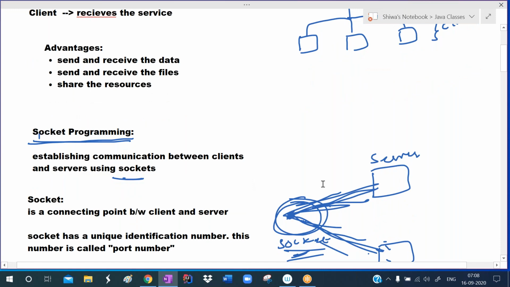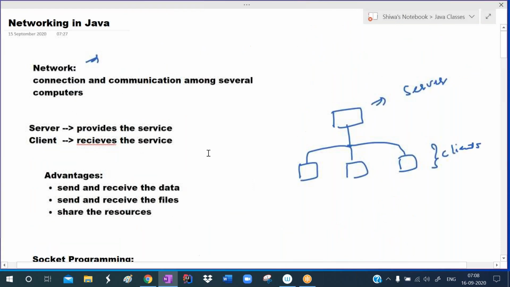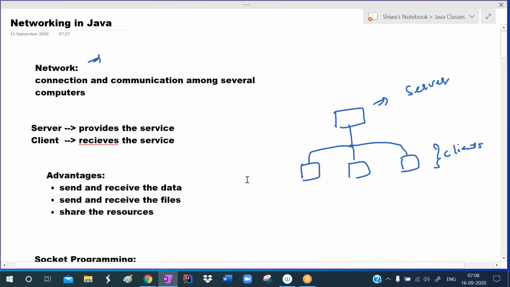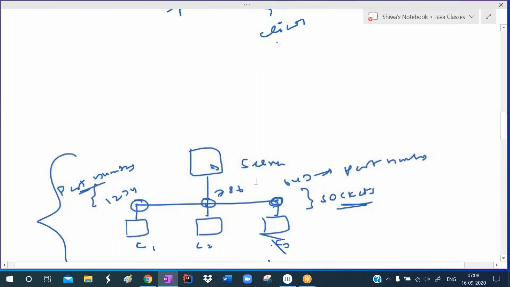So this part we clearly discussed in the previous session. With that, the networking in Java chapter is over. To apply basic networking, we can use this socket programming.